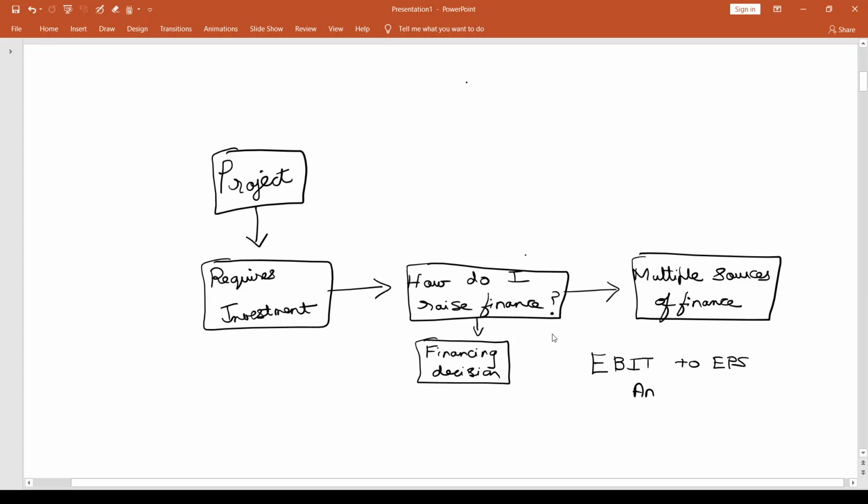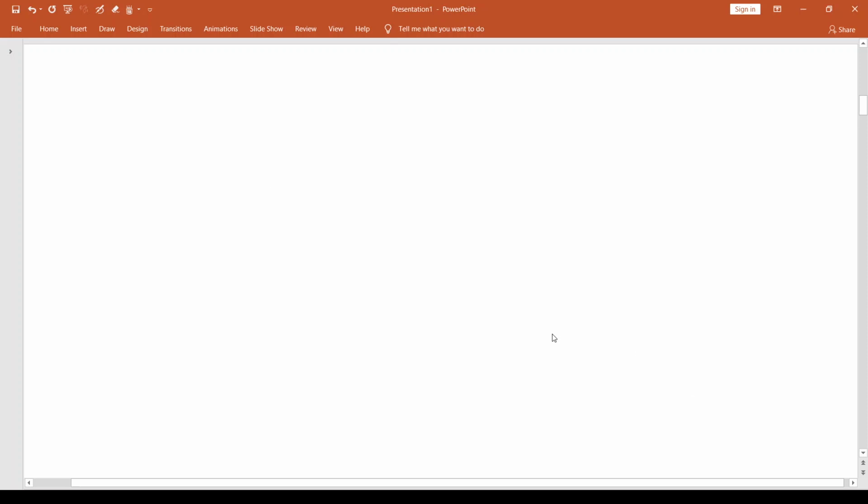So one of the ways in which I try to seek an answer is by doing this analysis. Let us take this example a little further. But before I do that, we need to understand how this analysis is going to help us in answering that question. That question was, where do I raise finance?